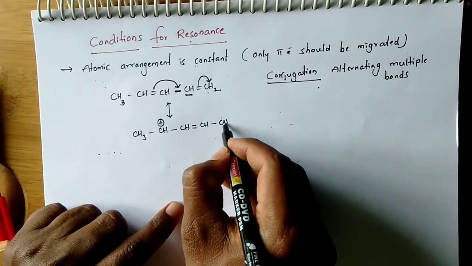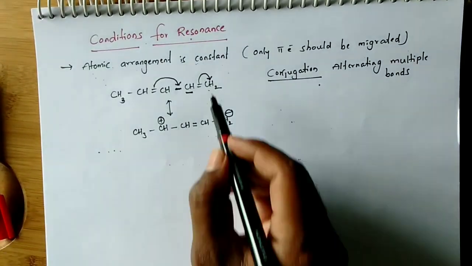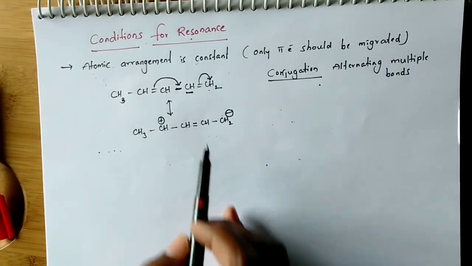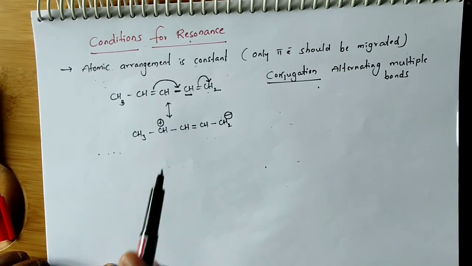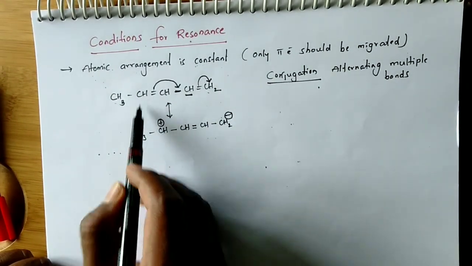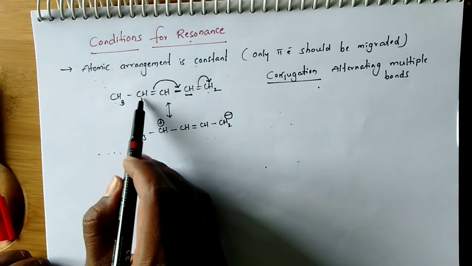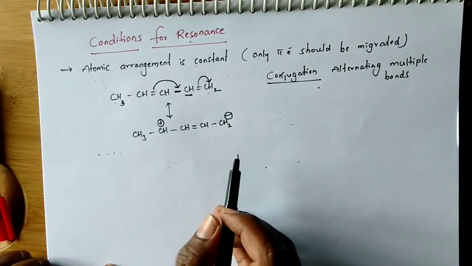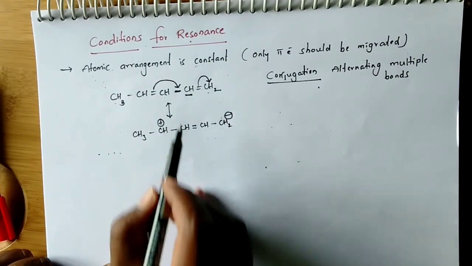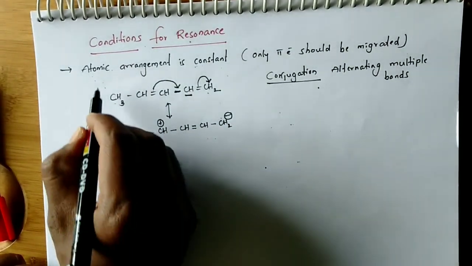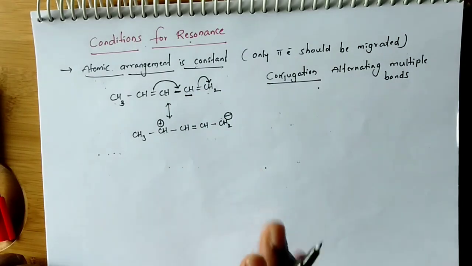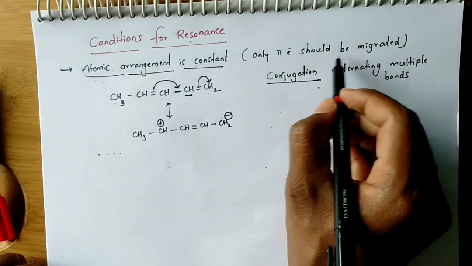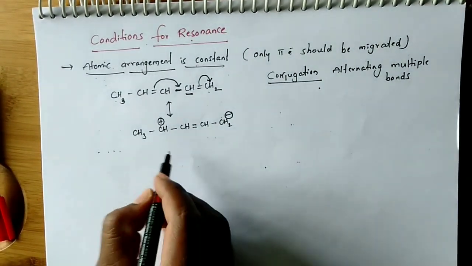So these are the two resonance structures. Now if you observe, all the atoms are constant here, CH3, all the atoms are constant. In structure 1 and structure 2, only the pi electrons are migrating. This is the first condition: atomic arrangement must be constant, only the pi electrons should migrate.